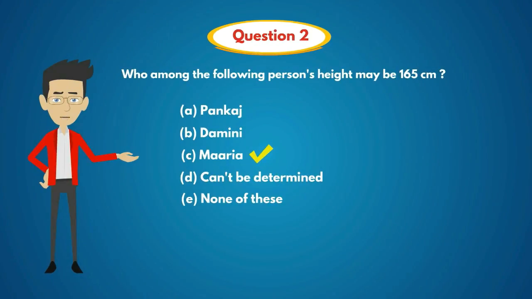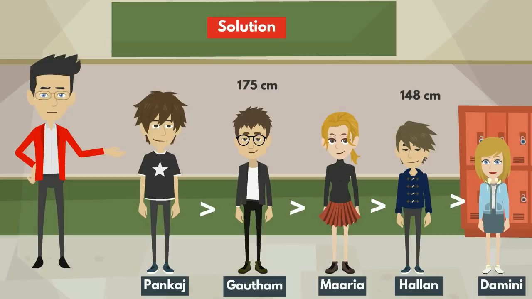Dear students, note this point that in the above question, they mentioned the term maybe. If that term is not there, then the answer is cannot be determined. Because in the question, they did not give any clues to find the person's height. So, the answer should be can't be determined.